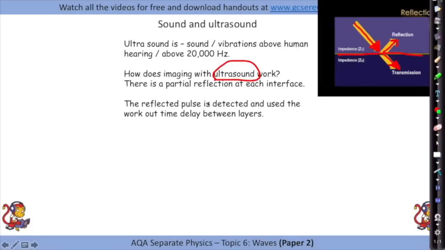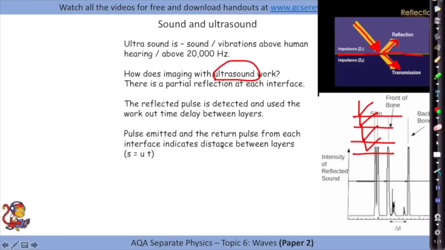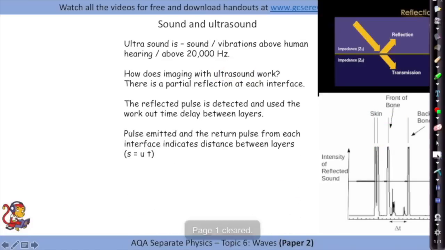The reflected pulse is detected and used to work out the time delay between layers. So if you've got multiple layers, each time the ultrasound goes in, there's a little bit of reflection, and the time delay from each reflection can help you to work out the distance between the layers.